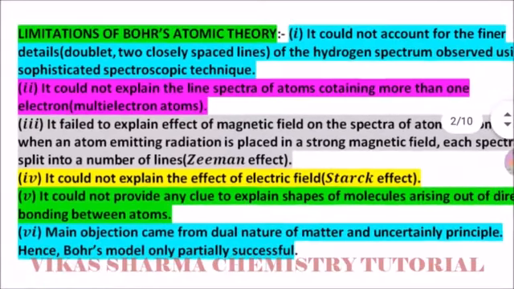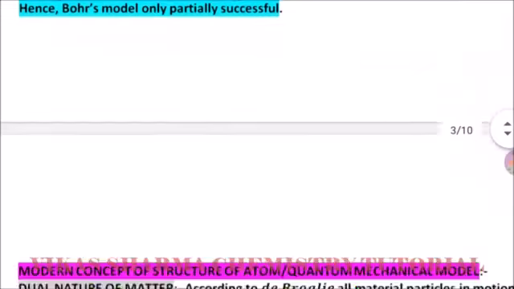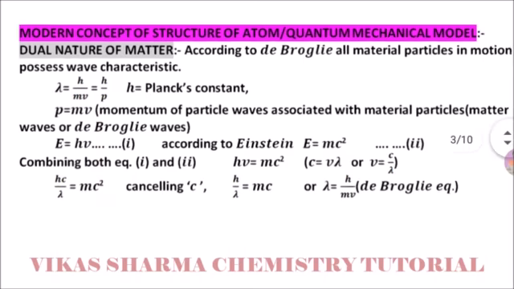It is limited to hydrogen-like ions, for example lithium and helium ions, or hydrogen-like atoms, but in the multi-electron case Bohr's atomic theory fails. So a new concept came, the modern concept of the structure of atom, which is known as the quantum mechanical model. First the topic is the dual nature of matter. According to de Broglie, all material particles in motion possess wave characteristics.